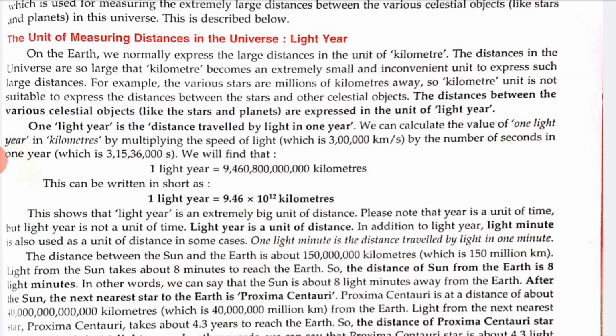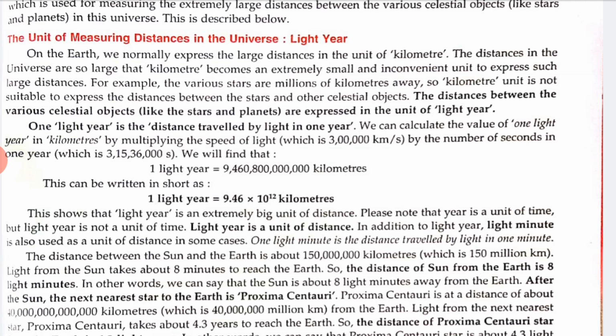The distances in the universe are so large that the kilometer becomes an extremely small and inconvenient unit. For example, the various stars are millions of kilometers away.